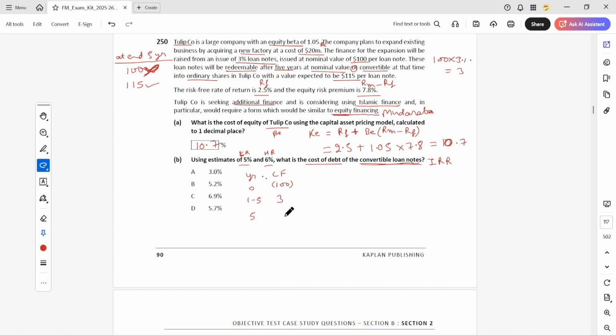And after 5 years this will be converted into 115. So they will take 115. So we have to take 5% and the present value. Okay, and 6% here and the present value. So at 5%, what is the present value?